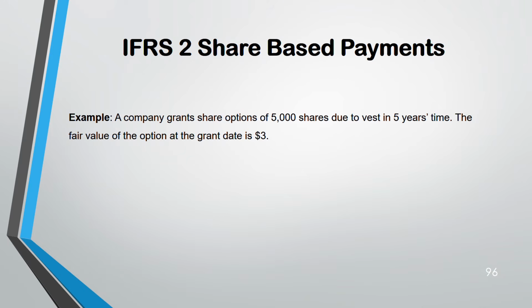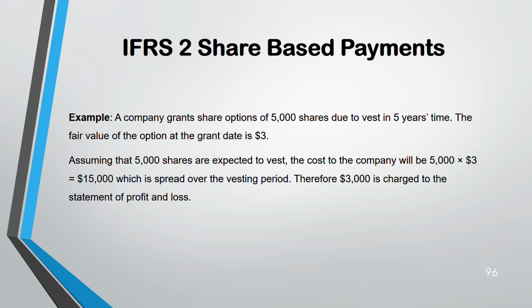Example, let's say a company is granting share options of 5,000 due to be vested in 5 years' time. Fair value at the grant date is 3. So this is how you are going to calculate. The cost will be 5,000 into 3, 15,000. This 15,000 divided by 5 years. So 3,000 each year you are going to recognize in the statement of profit and loss.